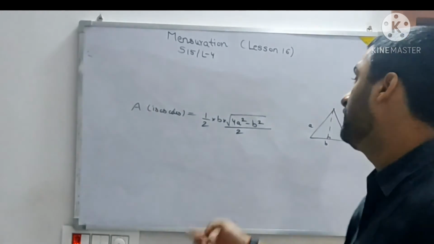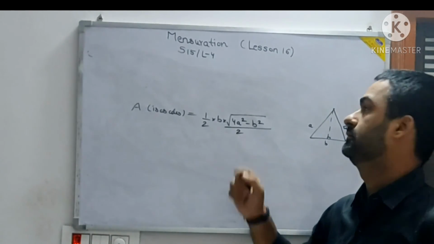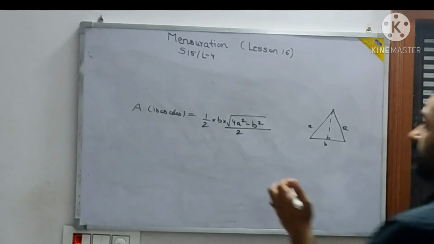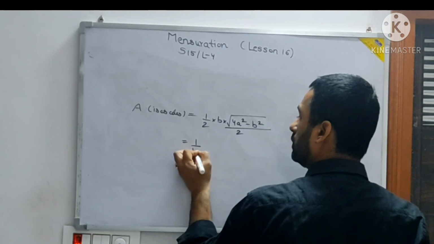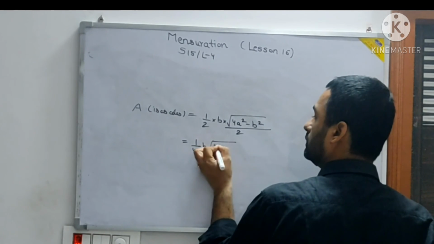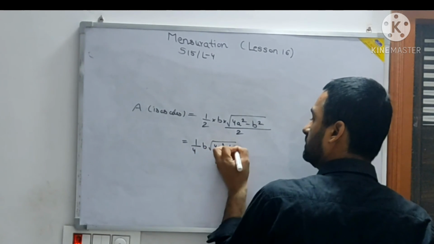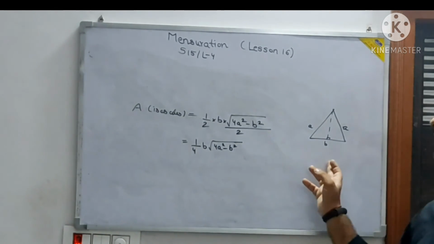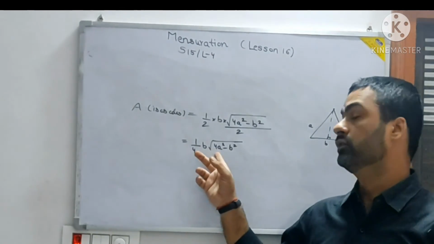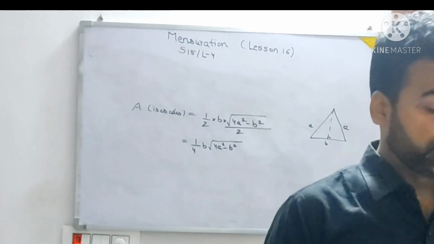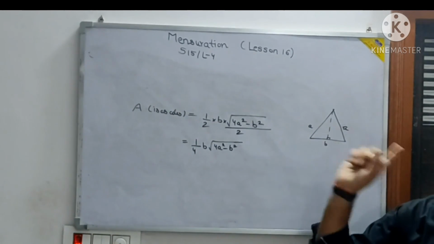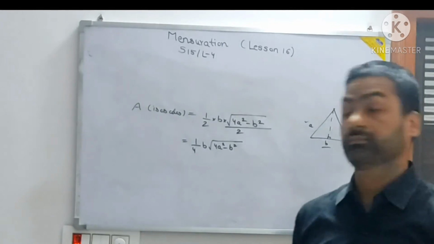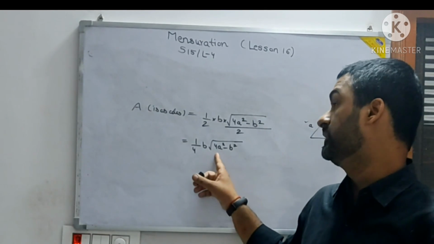The problem that may come is, if you put this 2 also in the radical sign, then there will be a problem. Okay. So we can summarize it as 1 by 4 B under root of 4A square minus B square. Okay. So a half or 1/4 of the unequal side into under root of 4A square minus B square. This is the ready-made formula for it. But please remember what is A and what is B. A is the side which is equal. B is the unequal side. Otherwise you may forget what should be in the radical sign.